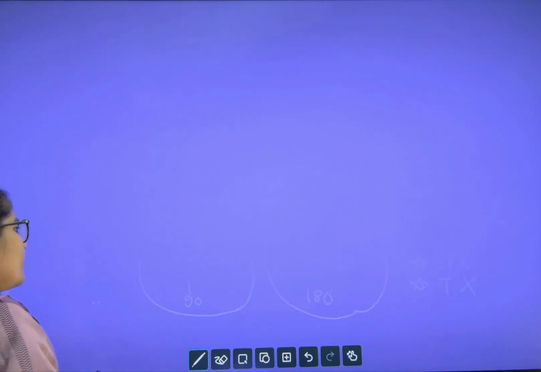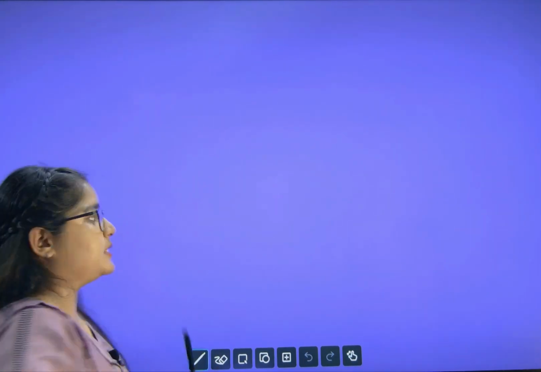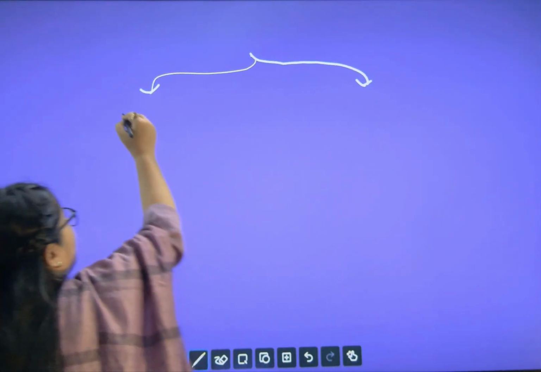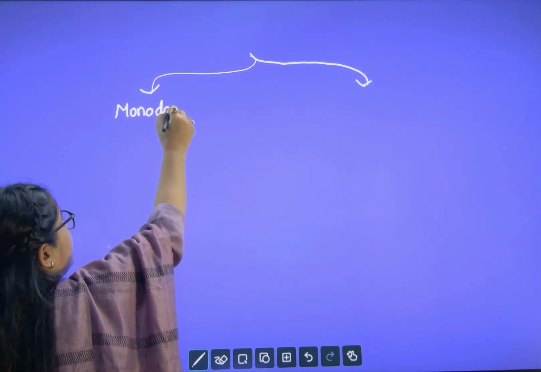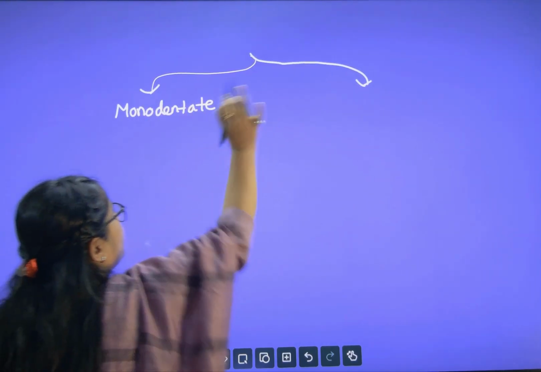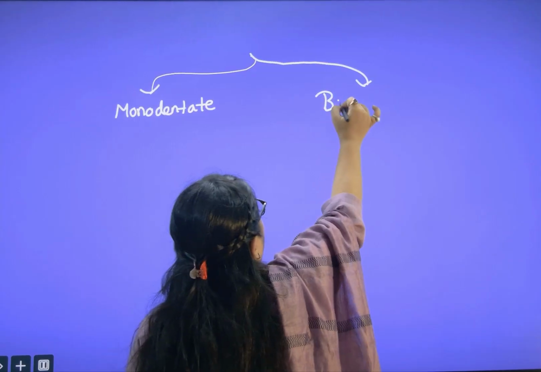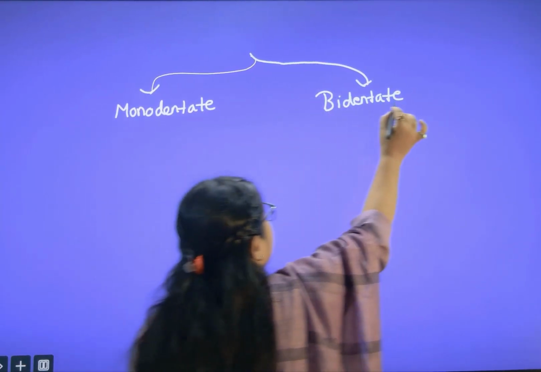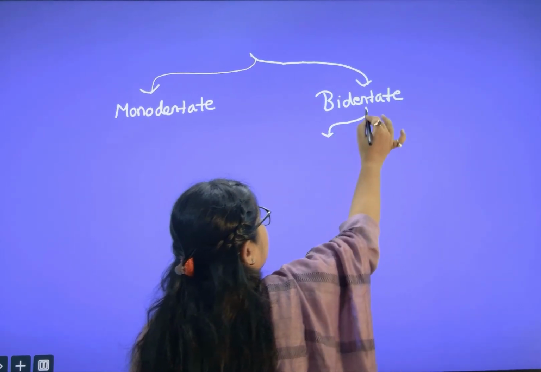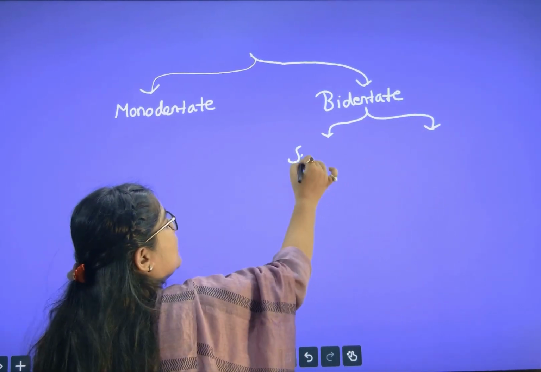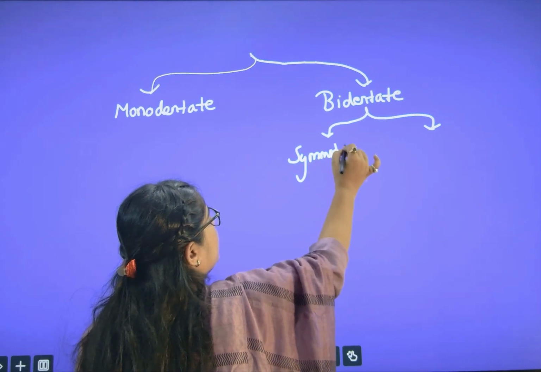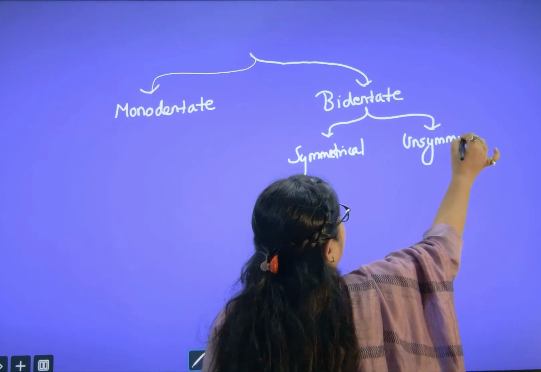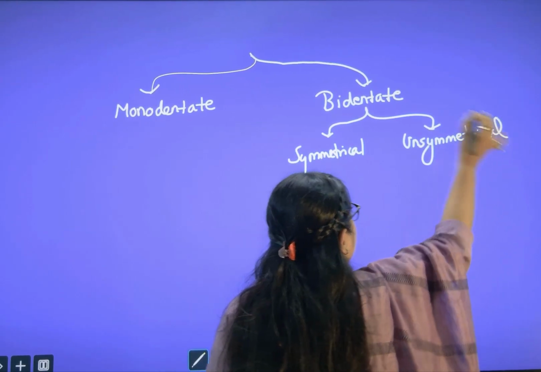Then again, we will have two cases. As we have two types of ligands: monodentate ligand, which means one donor atom, and bidentate ligand, which means two donor atoms. In bidentate, again we have two types: symmetrical bidentate ligand and unsymmetrical bidentate ligand.